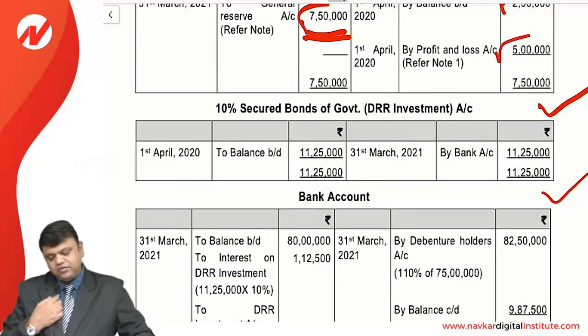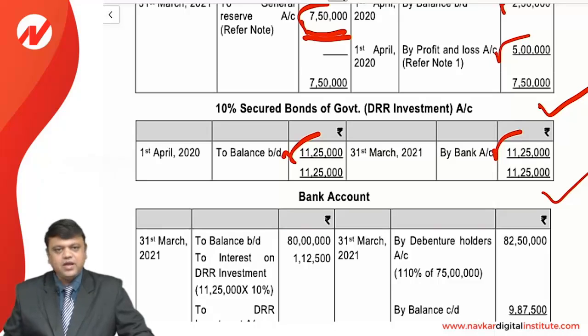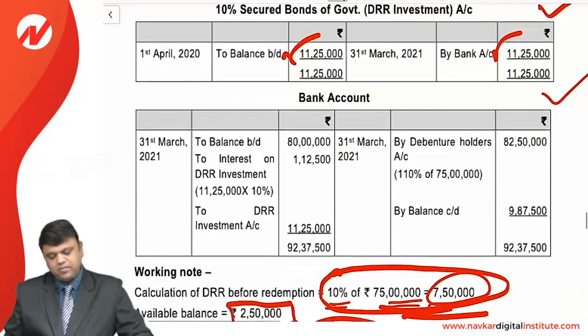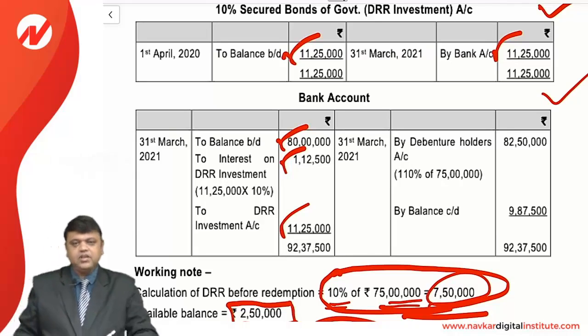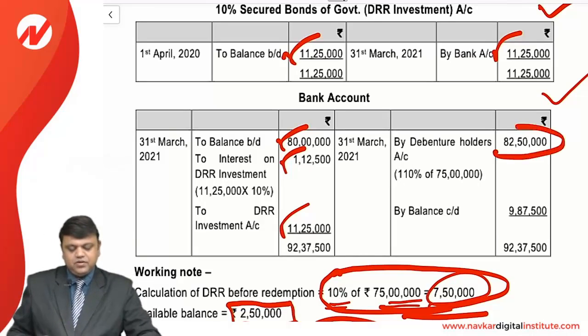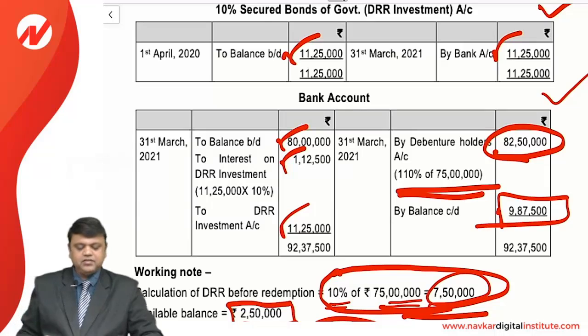The opening balance of debenture redemption fund account will be realized by the sale of the same. And in the bank account, we are having opening balance 80 lakhs added with the interest on DRR investment 1,12,500, added with the sale of investment, that is 11,25,000. We need to pay the debenture holders with a premium, and this is the bank balance, that is 9,87,500.